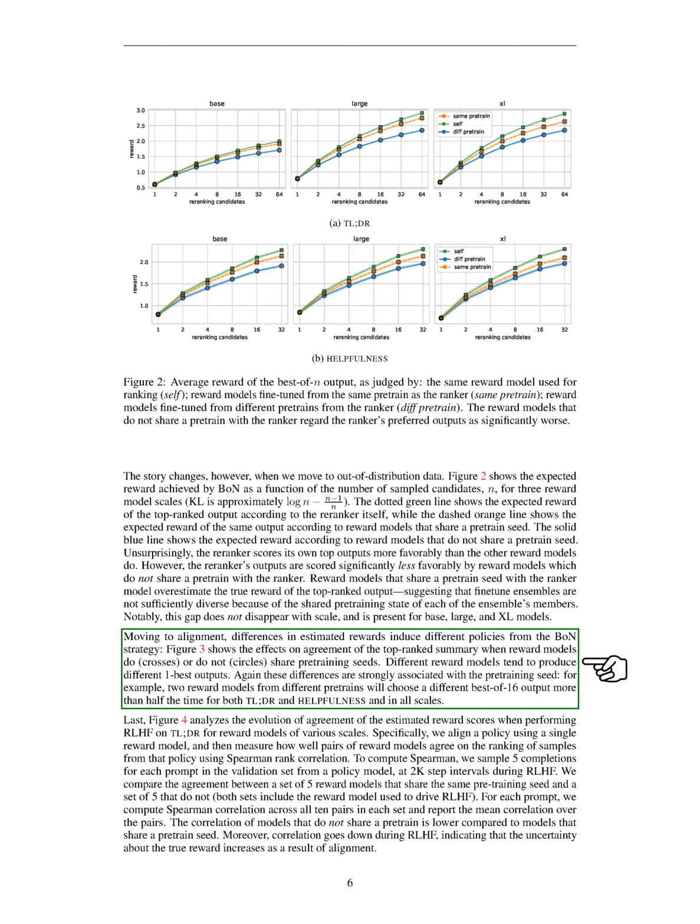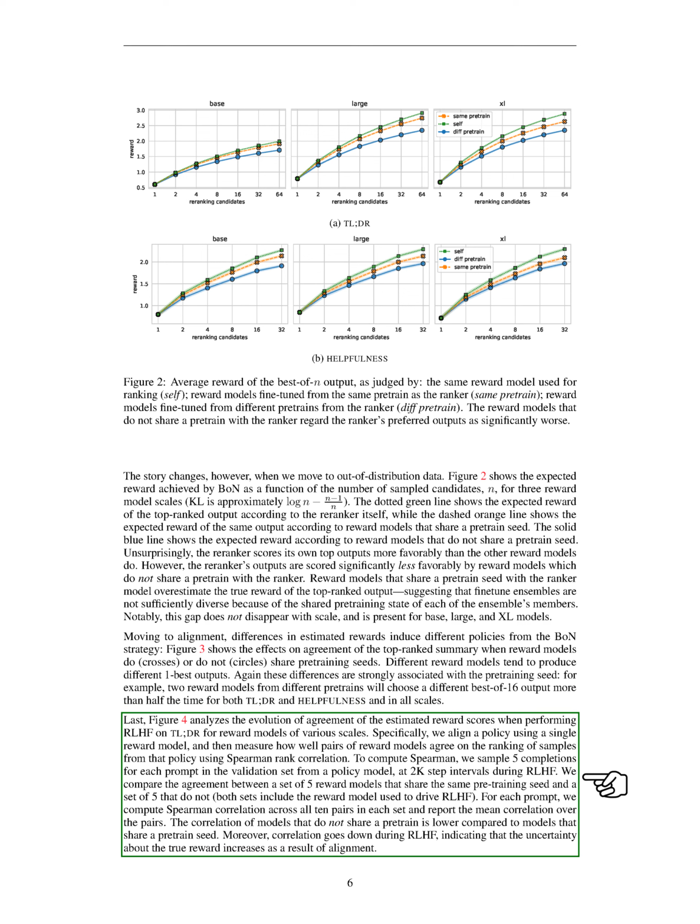Moving to alignment, differences in estimated rewards induce different policies from the BON strategy. Different reward models tend to produce different top-ranked outputs. These differences are strongly associated with the pre-training seed. For example, 2 reward models from different pre-trains will choose a different best of 16 output more than half the time for both TLDR and helpfulness and in all scales.